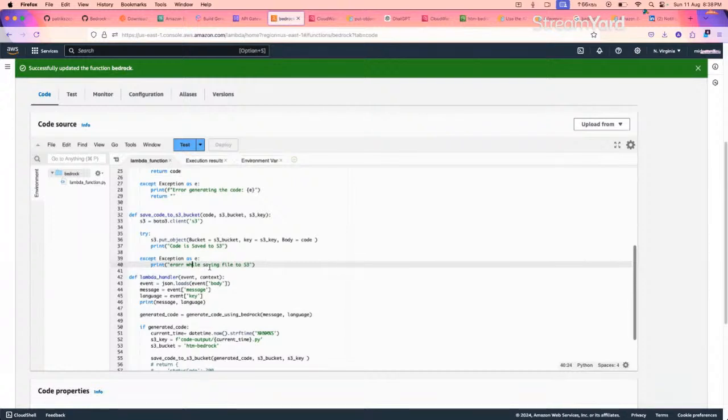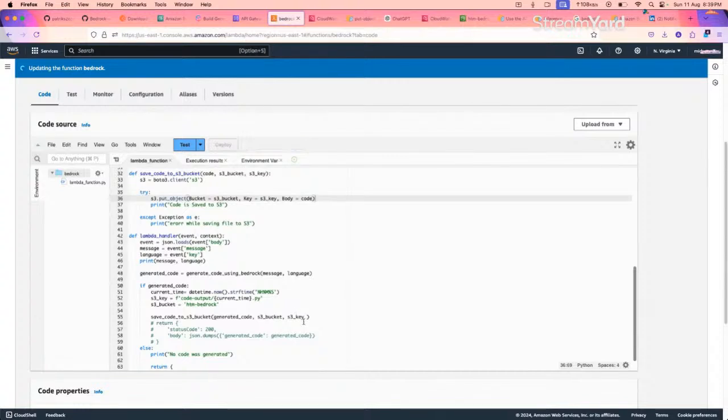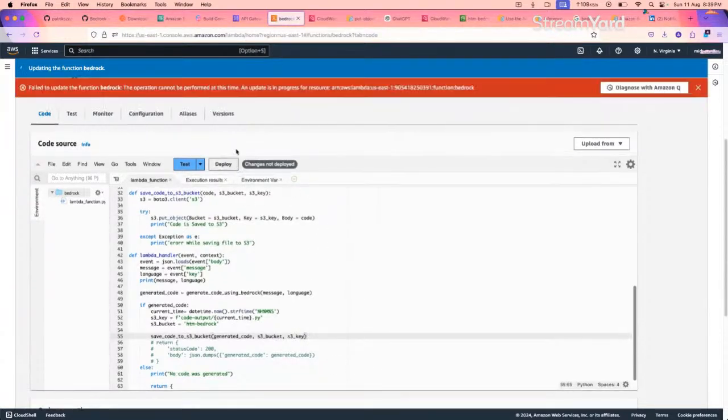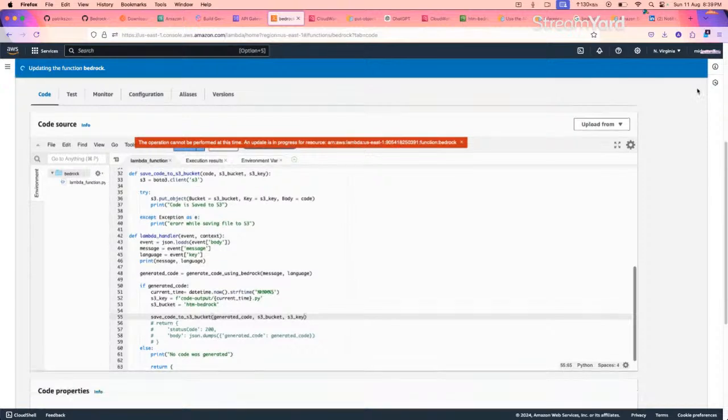Okay, this part looks good to me. I have just closed the space here. Now let's deploy. I will close the space here as well. This shouldn't generate any error, just because the code seems good to me.